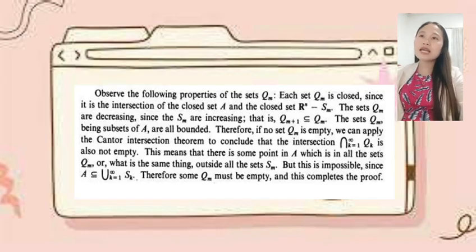This means that there is some point in A which is in all the sets Q_M, or, what is the same thing, outside all the sets S_M. But this is impossible, since A is a subset of the union of S_k, where k equals 1 to infinity. Therefore, some Q_M must be empty, and this completes the proof.